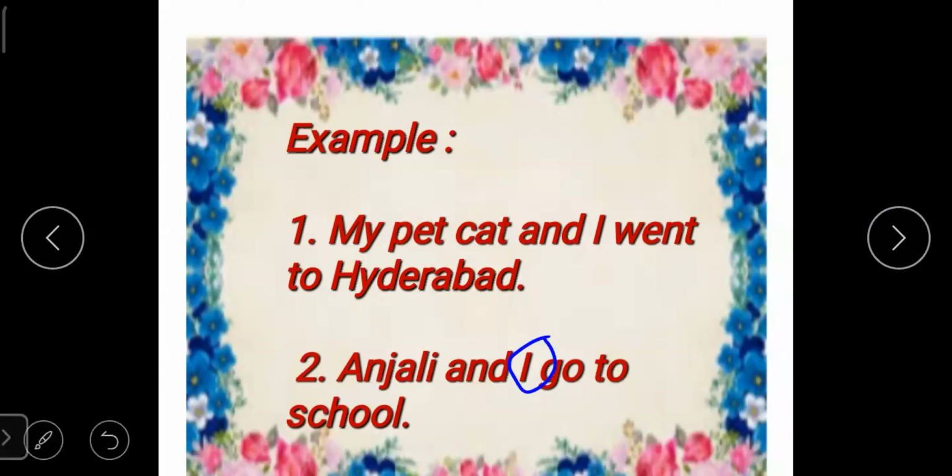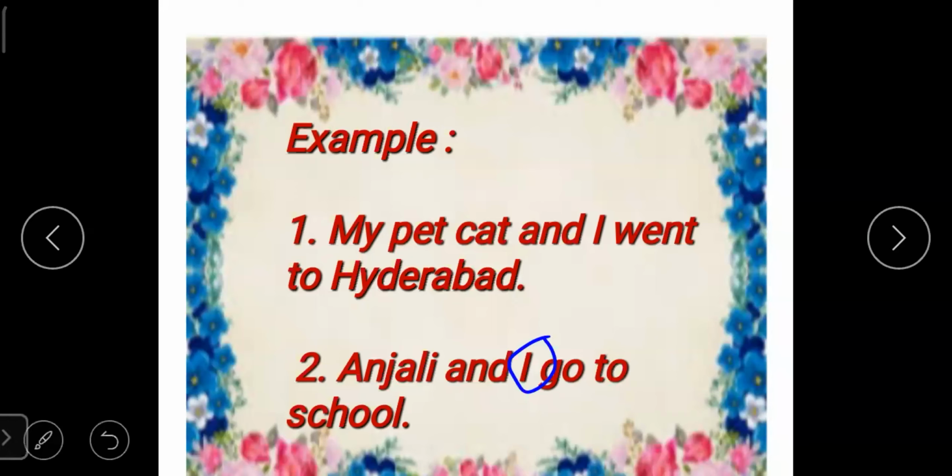And children, school is a common word for any type of school. So school word is beginning with a small letter. Here the name of the school is not given to us. So school is a common name. So school word is beginning with a small letter S.